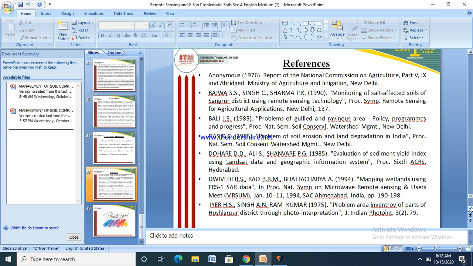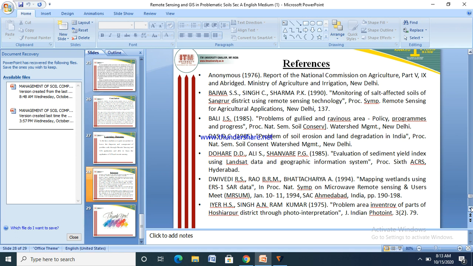These are the references which have been taken for your study. One is the 1976 report of the National Commission on Agriculture, parts 5 and 9, Ministry of Agriculture and Irrigation, New Delhi.